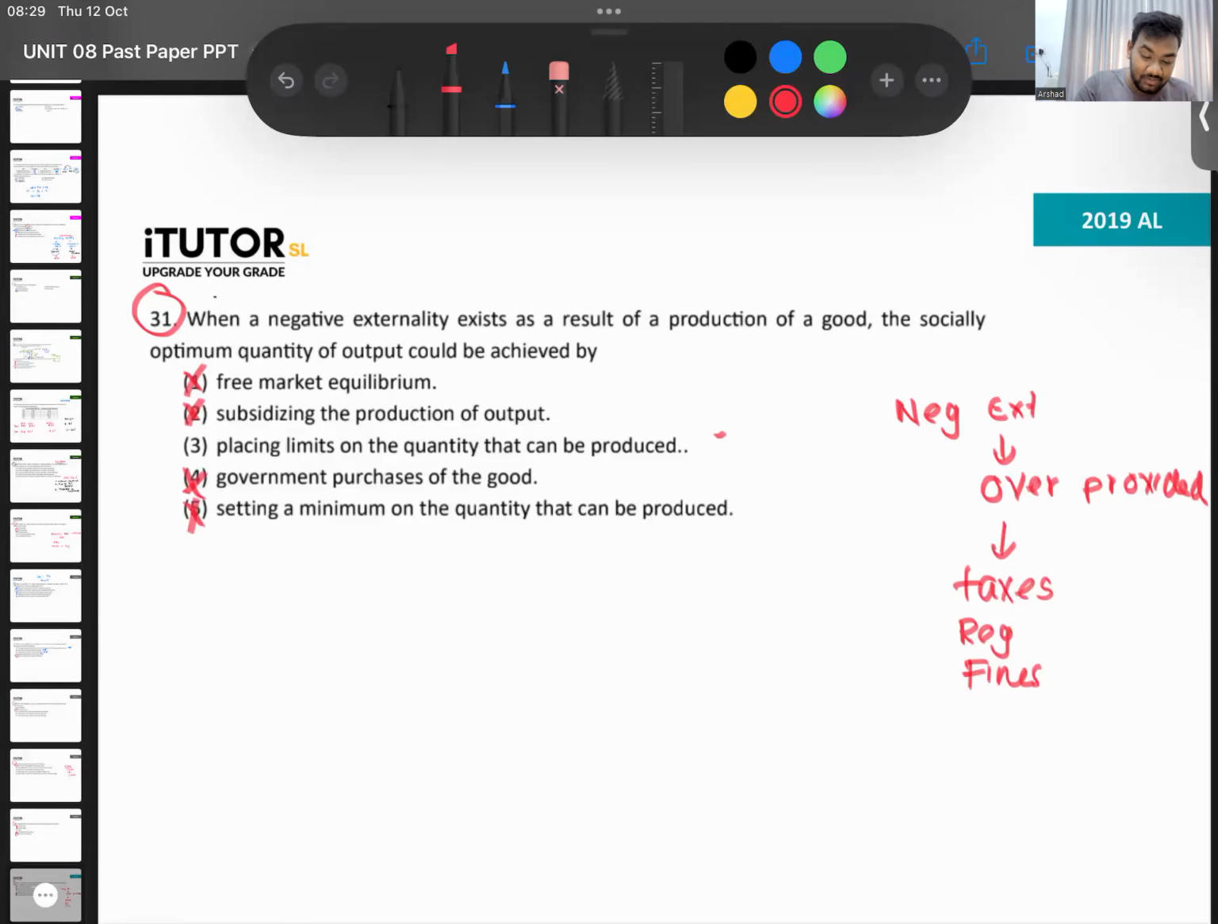Now, placing limits. So government can come and say, look here, for something like cigarettes, maximum cigarettes that can be sold during a year, 10,000. If they can do that, the negative externality can be reduced. So these are overproduced. Government can put limits and reduce it. Is that okay? 31. Okay. Then 32.